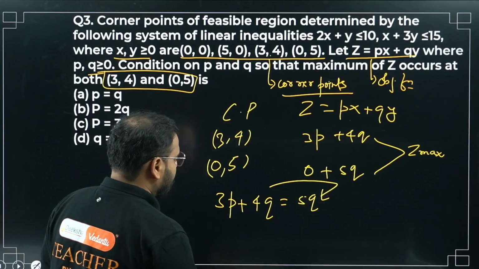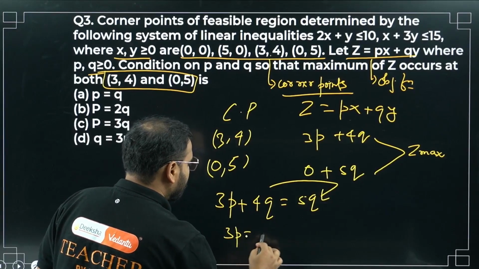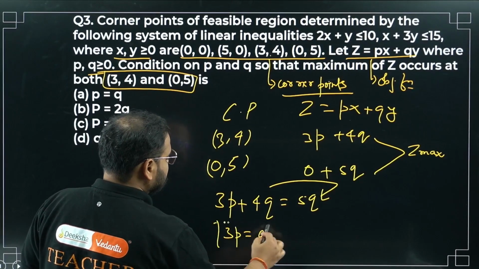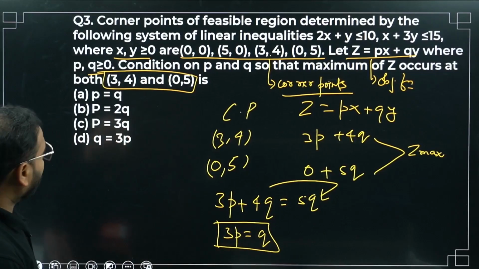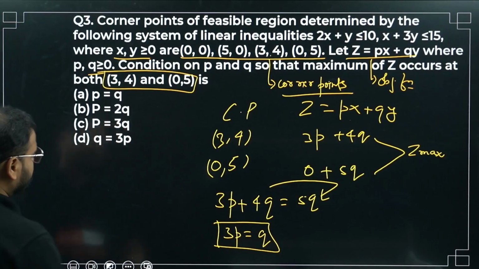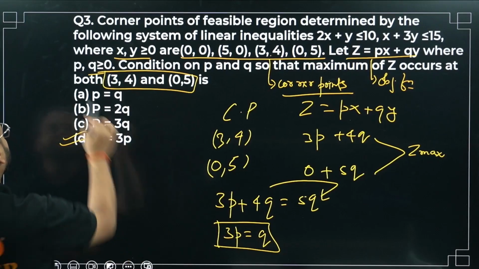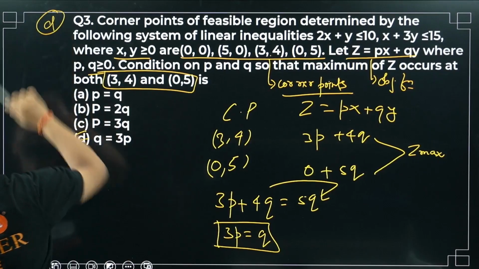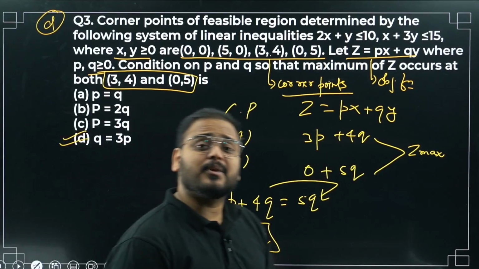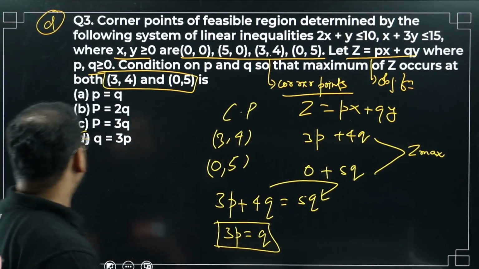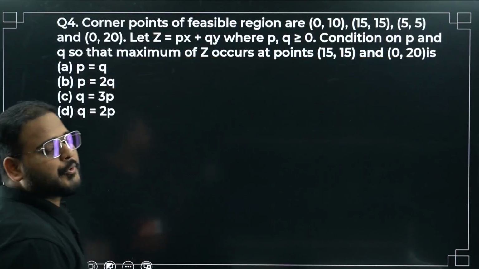What you're getting? You're getting 3P equals 5Q minus 4Q, which is simply Q. Option number 4 or D. Q equals 3P. Option number D is correct. Can a question get simpler than this? Of course not. Can a chapter get simpler than this? Of course not. A very simple chapter. Moving on to question number 4.